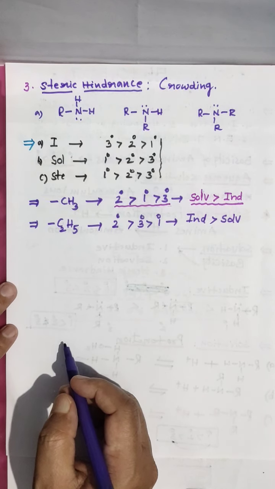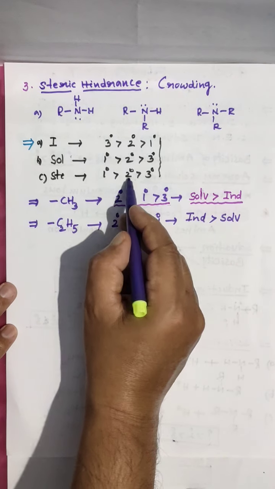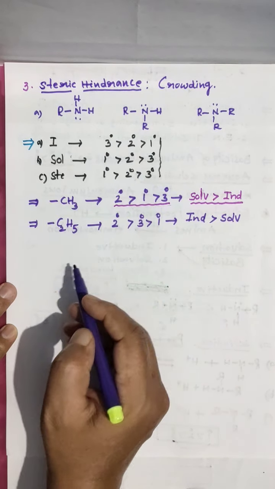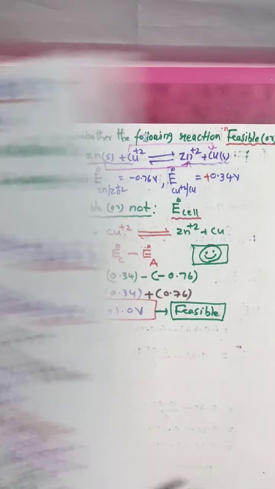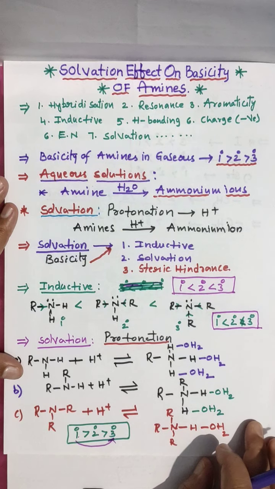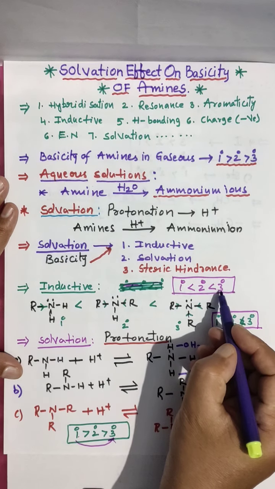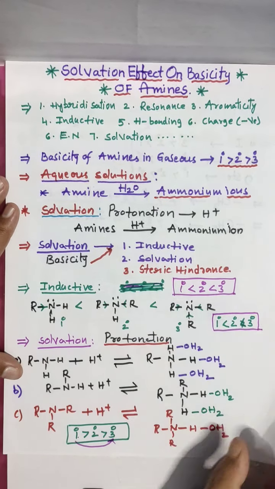Now you go for inductive effect. What is the order? This 2, no doubt, is always greater in every effect. In inductive effect, 3 is greater than 1.